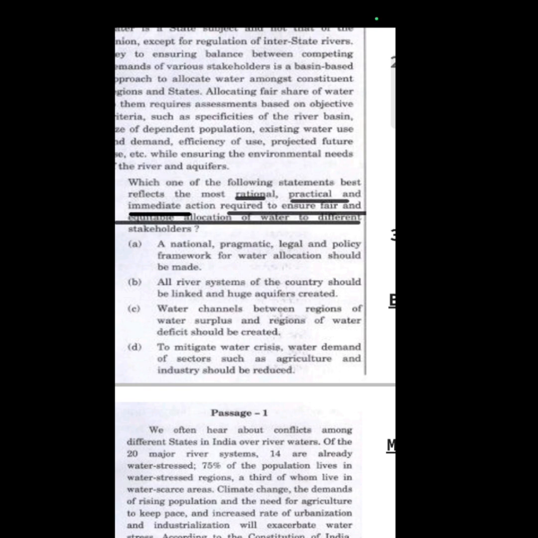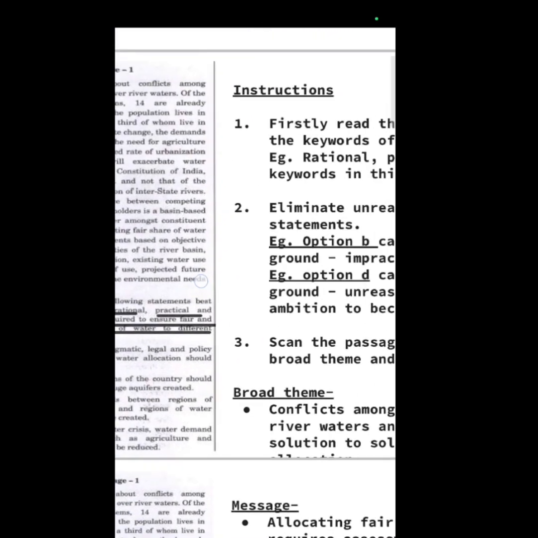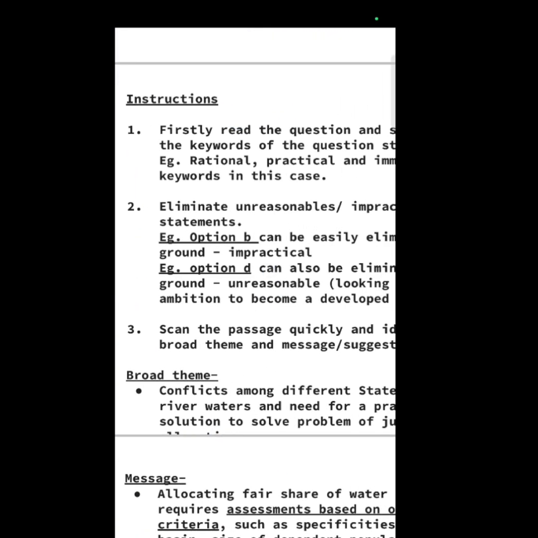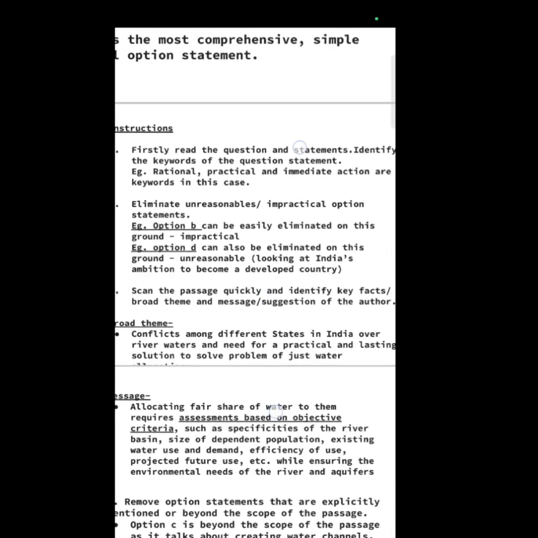So just by reading this question statement, I have understood that the passage must be talking about some water dispute or water problem, and there is a need for equitable allocation of it. And the answer should be which is practical and which is immediate action that can be done, right? So with this, we have solved our first thing. Second is eliminate unreasonable or impractical options.